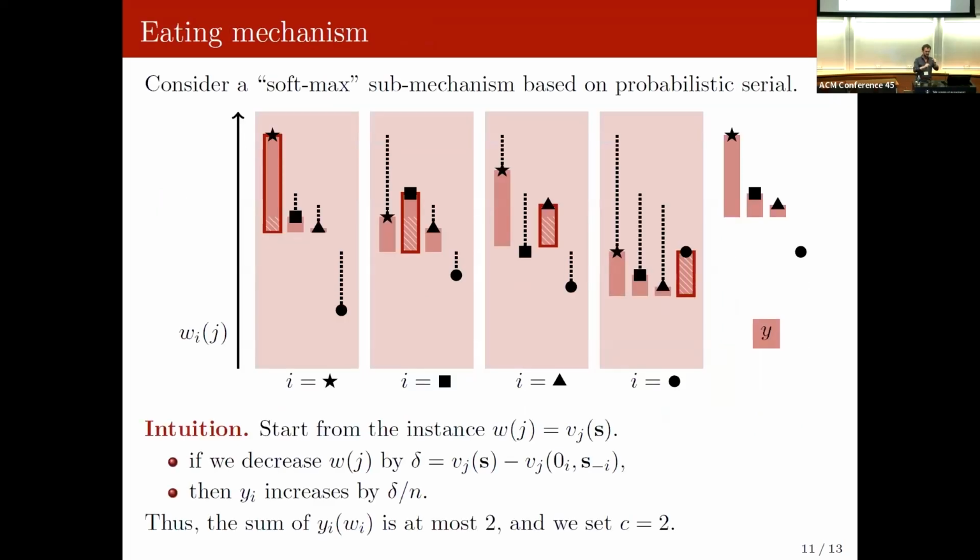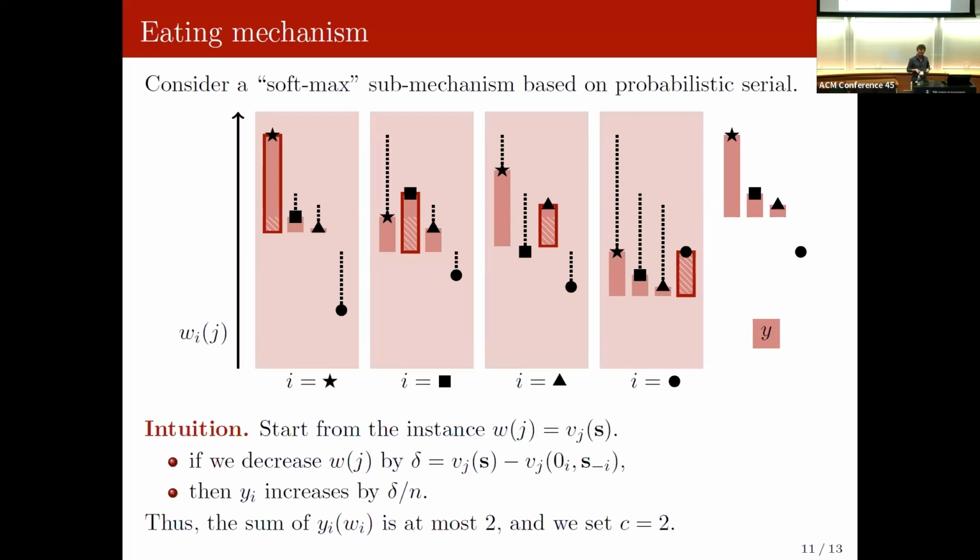Okay, so because the values don't move too much, our idea was to borrow some ideas from this probabilistic serial mechanism, which is an assignment mechanism used in matching, where each person is going to eat the item at a constant rate, but they're going to start at different times depending on their value. So the person with the highest value is going to start eating first, and through time, at some point, we will reach another value and other people will start eating. And once a full probability of 1 has been eaten,